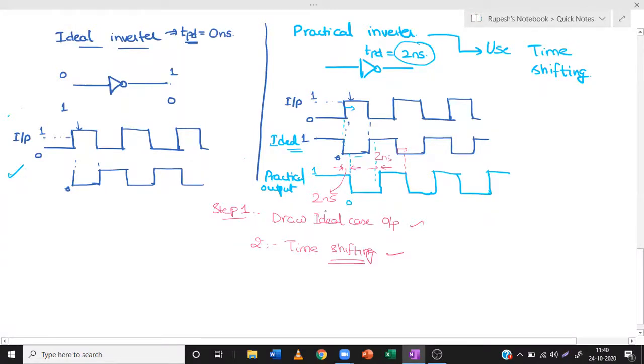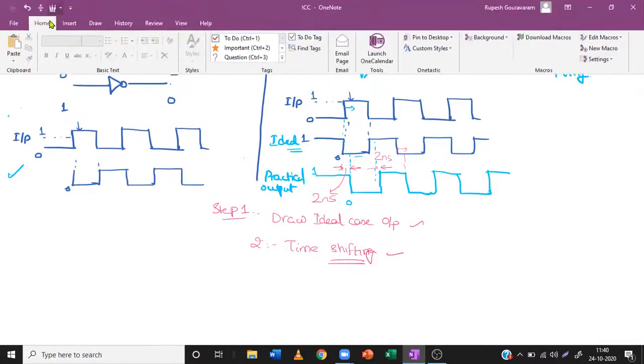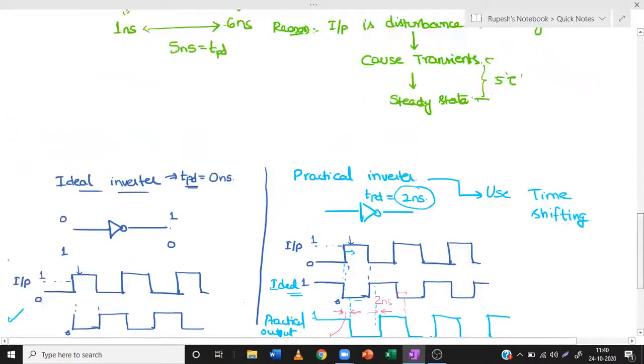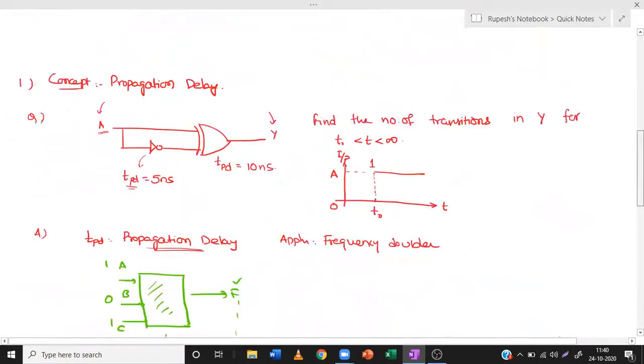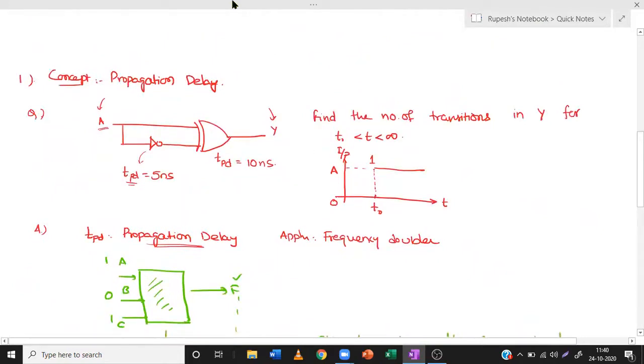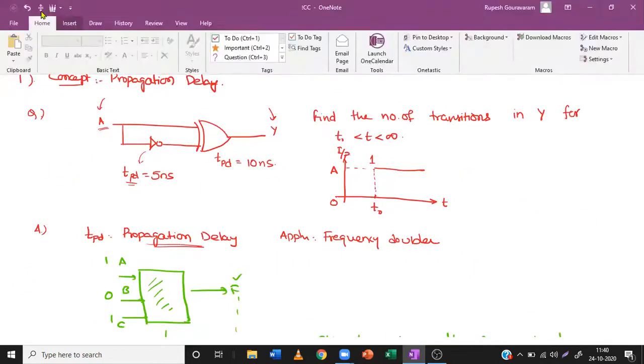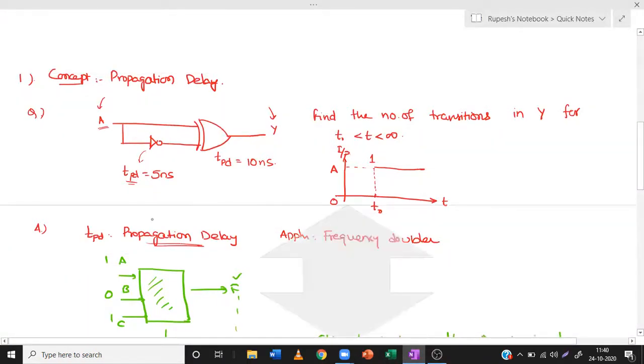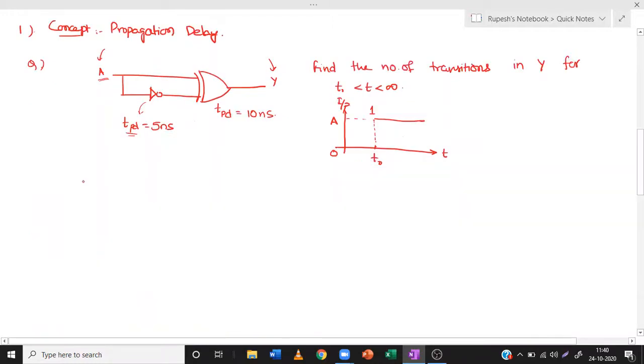Now coming back to this question. So now you have learned what propagation delay is. Now let us see what we have to do for this question. In this question, this is the given diagram. Let me copy this.